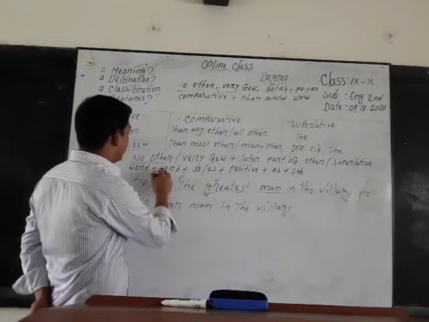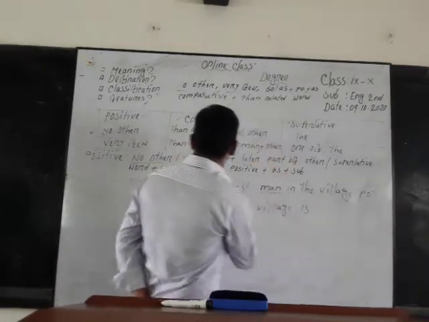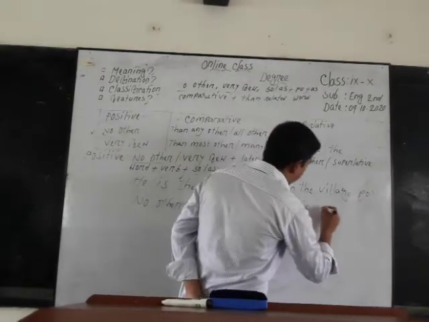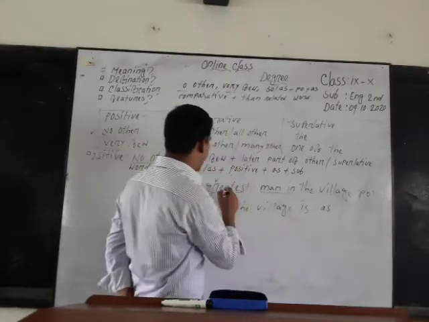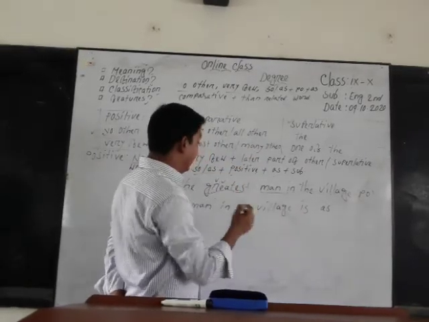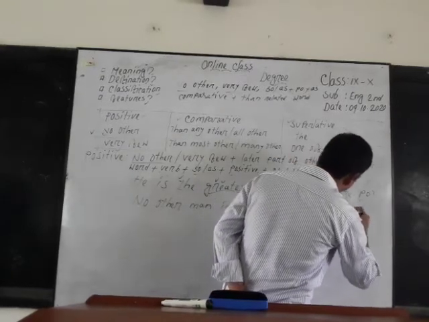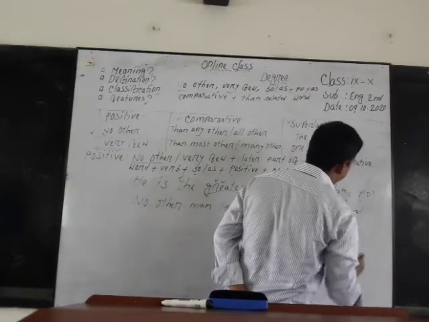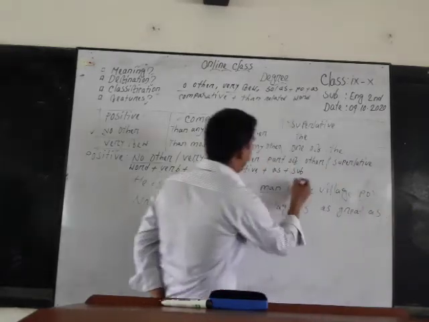Then we can use the verb. Here the verb is "is." Then "so" or "as," we can use "as." Then the positive word. Here we have to delete "est" from the adjective, and we find "great" as the positive word. Then we have to use "as," and finally we have to use the subject.